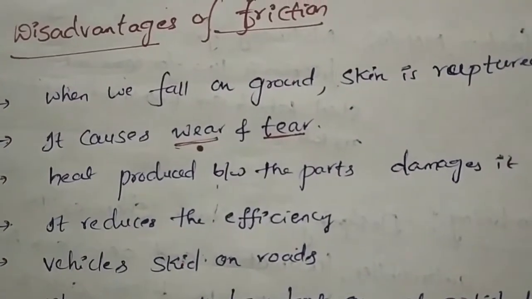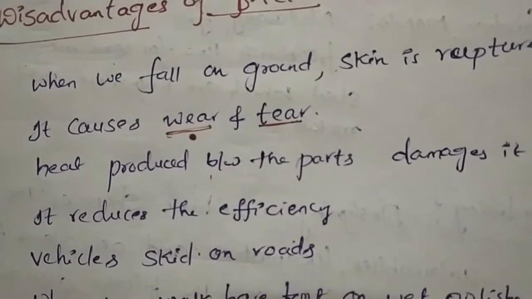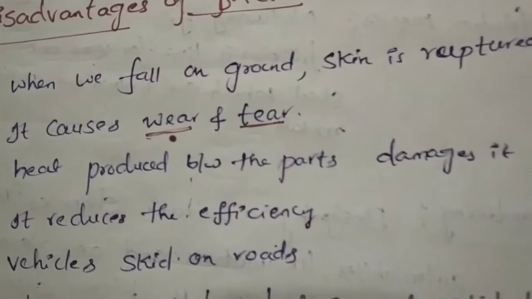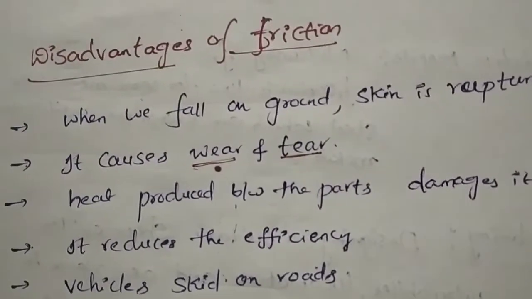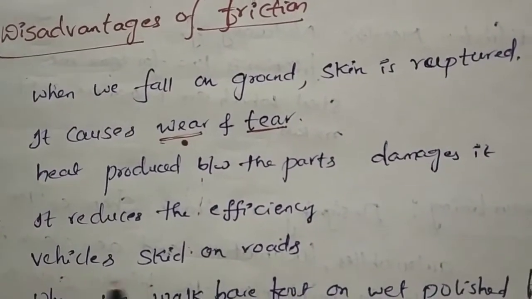Next, it reduces the efficiency. If the friction is there, heat will be produced and the parts will get damaged. Therefore, the efficiency or the performance of the equipment will be less. If the friction is not there, what will happen? The vehicle will skid on the roads.